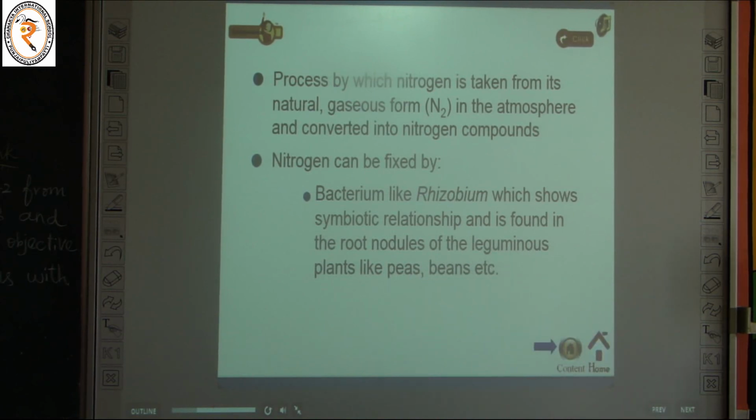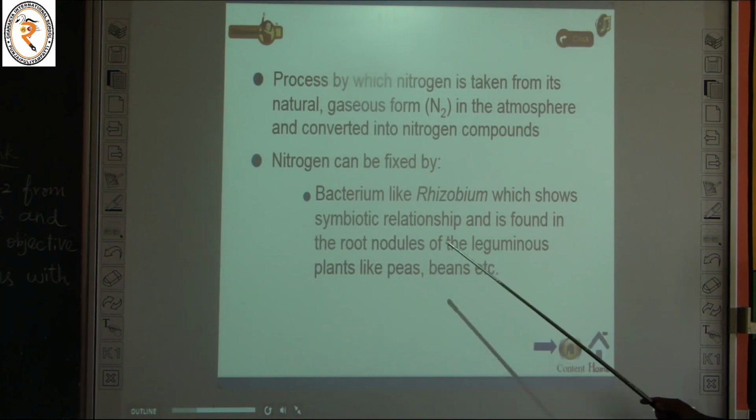I already told you some microorganisms that live in the plant convert the nitrogen present in the air to the nitrogen compound, that is the usable form of nitrogen compound. From there the plant gets the nutrients for its growth. So which bacterium helps to convert the nitrogen present in the air to nitrogen compound? Note it down, it is very important.